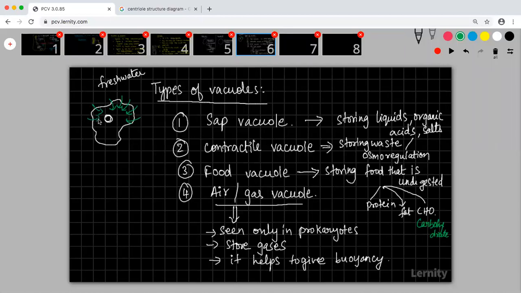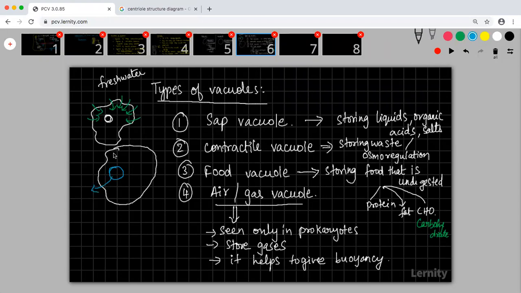The cell will bloat and the cell can burst. In order to avoid this, the contractile vacuole will form a water body and try to send the water outside.